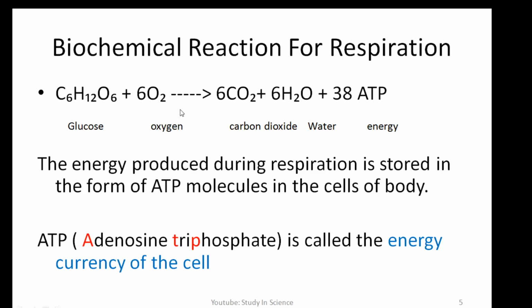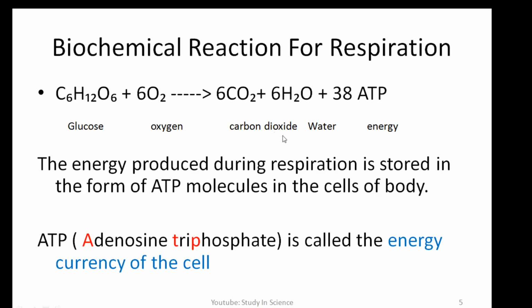So a chemical reaction is going on, so it is a chemical process. When this glucose breaks down in the presence of oxygen, it produces CO2. That means it is a catabolic process, because during this process glucose breaks down to produce carbon dioxide and water. Respiration is an exothermic process because energy is liberated. You can see in this case ATP is produced. How much ATP? 38 ATP.